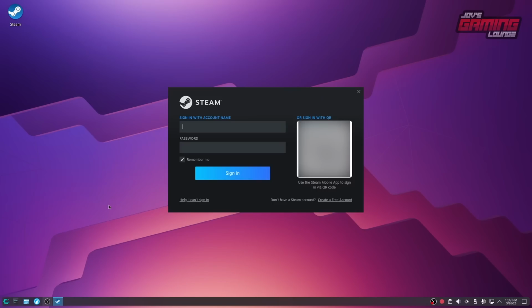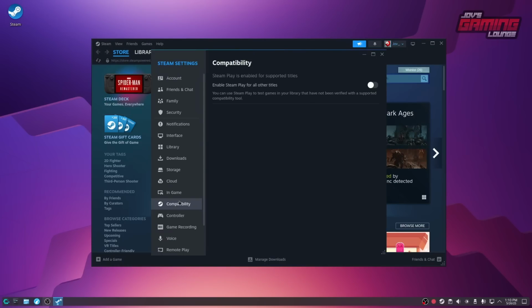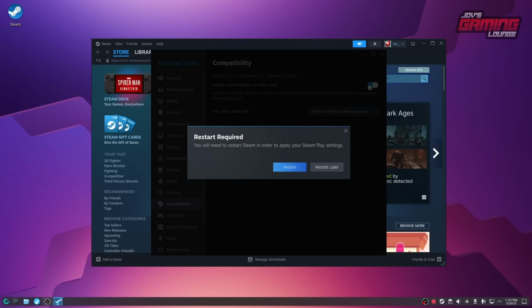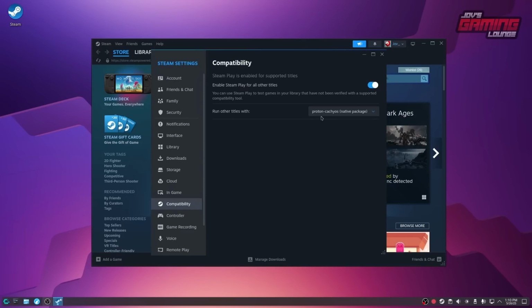Let's go ahead and log into Steam when we get the chance. Now, once you're logged in, head over to your Steam menu, go to settings and find compatibility, and turn this on. Steam is going to prompt you for a restart. Let's come right back into compatibility and check, and we'll see that we have Proton CachyOS. This is a pretty good one, so we're going to leave it as default.